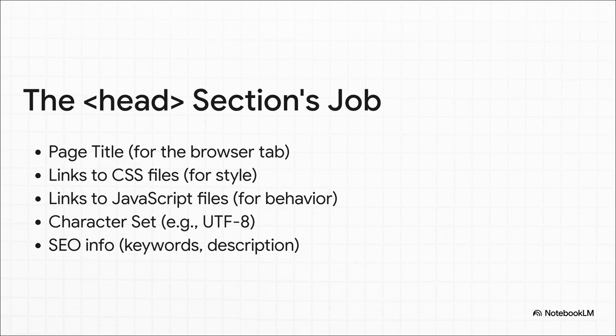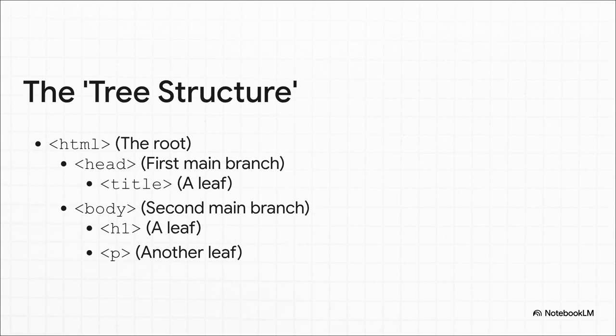It's stuff that's never visible on the page itself, but it gives the browser critical data, like the title that shows up in your browser tab, links to other files that control the page's style and interactivity, and even info for search engines. All these different elements are organized in what everyone calls a tree structure.